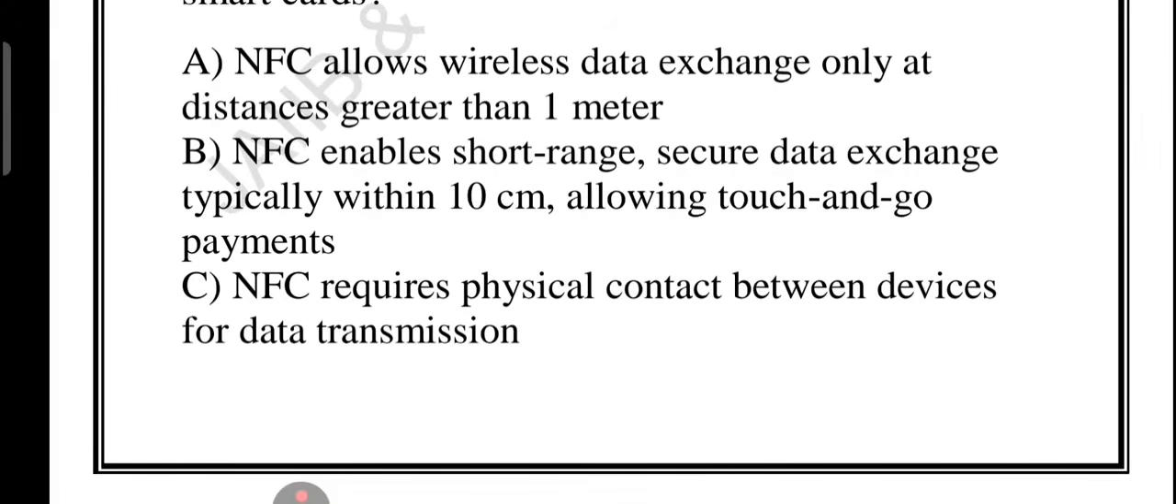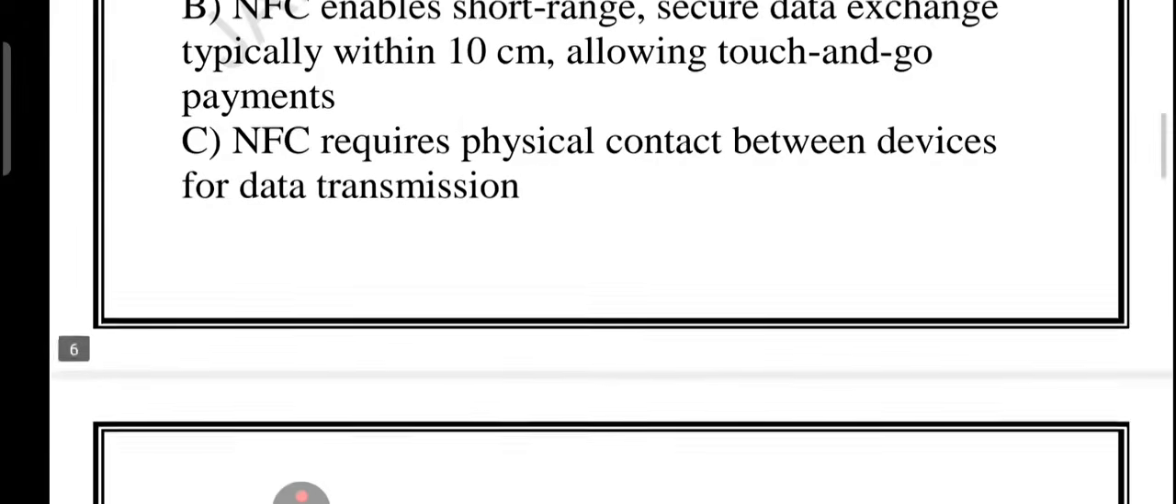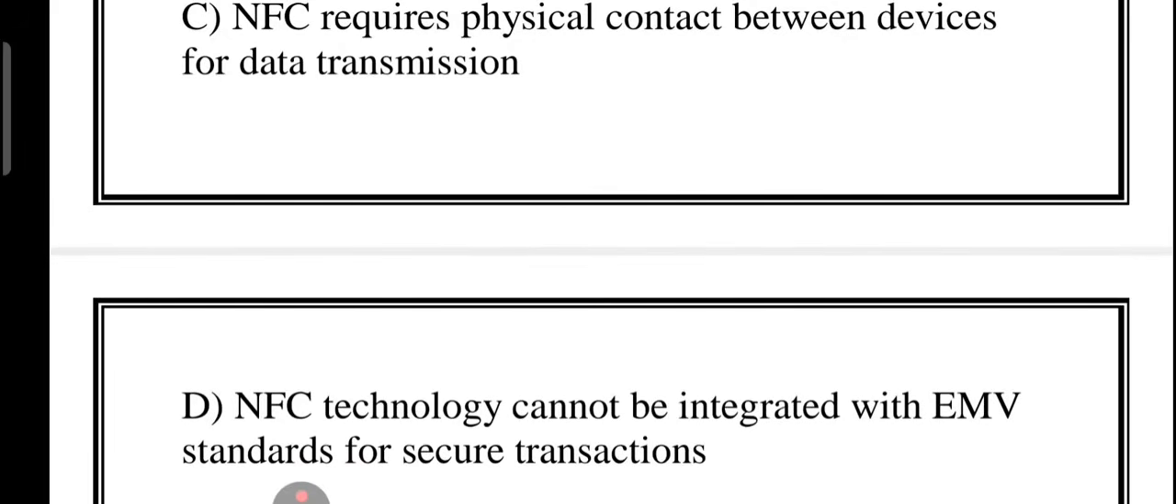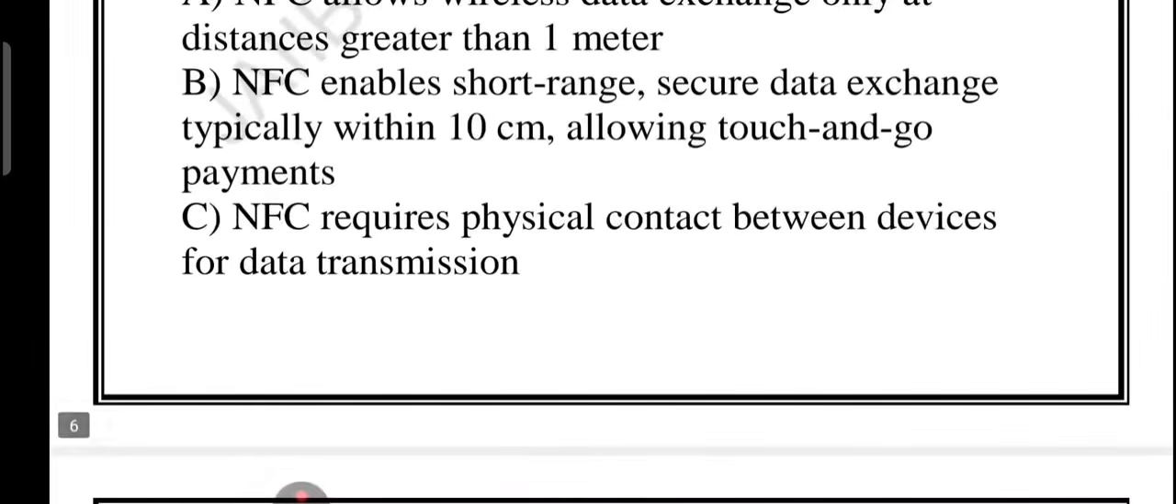What about option C? So option C is also wrong. You don't need to swipe or insert your card. NFC works wirelessly. Just by bringing the device close to the reader, no touching is required. What about option D? NFC technology cannot be integrated with EMV standard for secure transaction. This is also wrong. In fact, NFC works perfectly with EMV standard, which ensures encrypted and authenticated payment, making your transaction very secure. So the correct answer to this question is obviously option number B, that NFC enables short range, secure data exchange, typically within 10 centimeters.